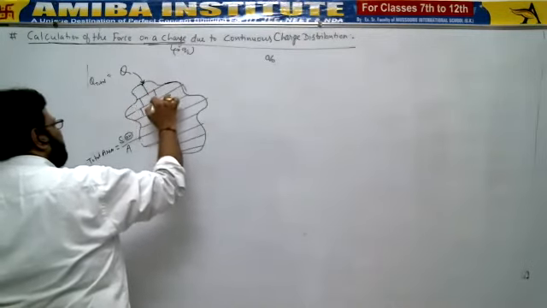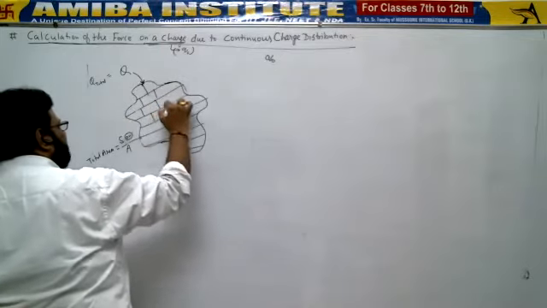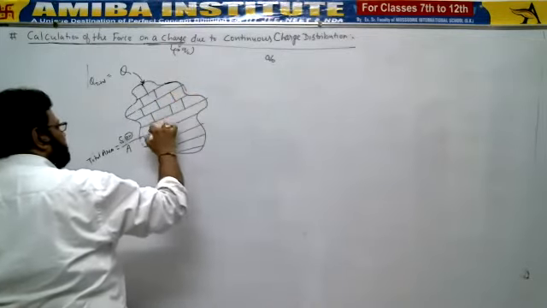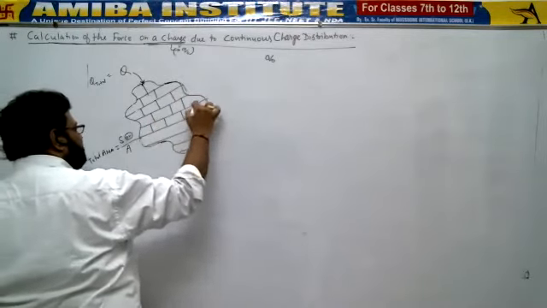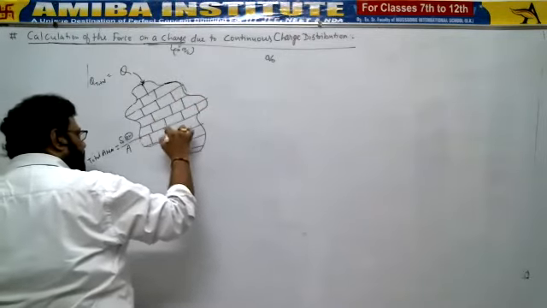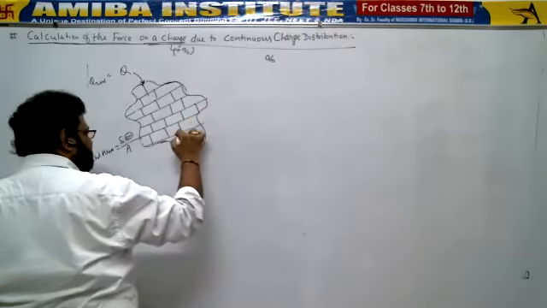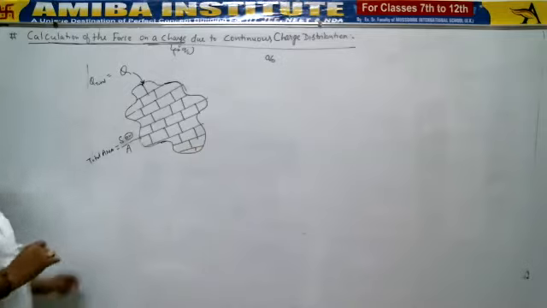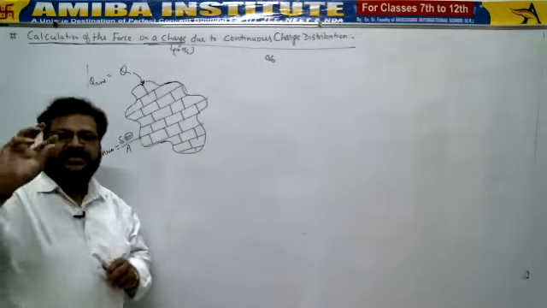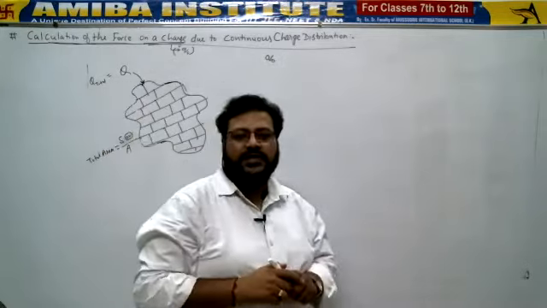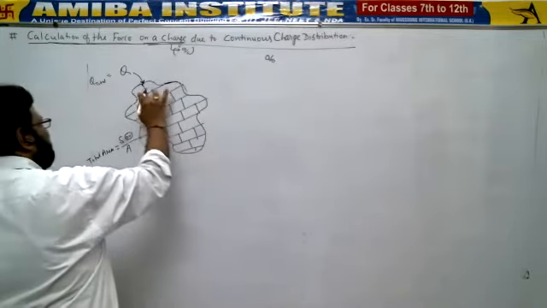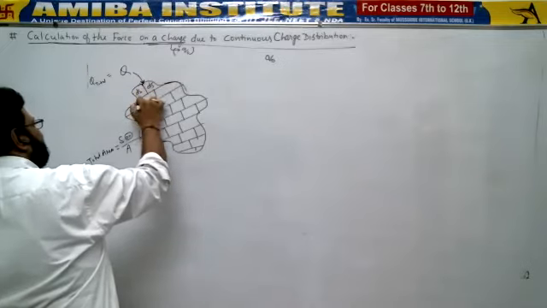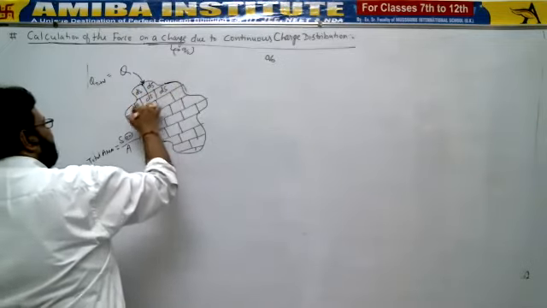In that way, whatever figure I have taken contains 1 meter square areas in such a way. This is just for mathematical reasons. The logic behind this is that we have to distribute the whole surface into equal amounts of surface charge areas. So I'm considering each area to be ds.